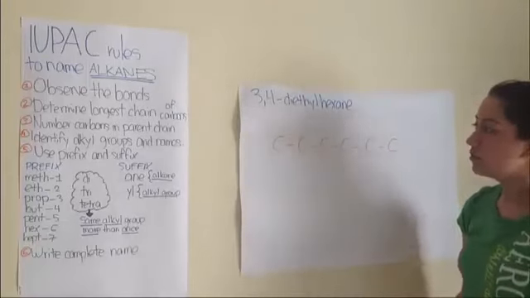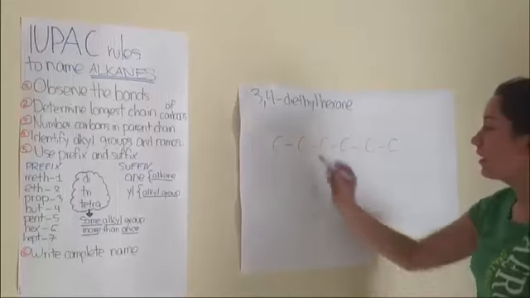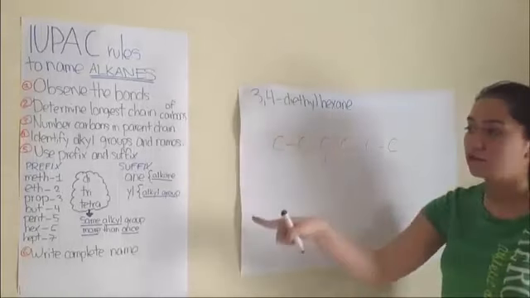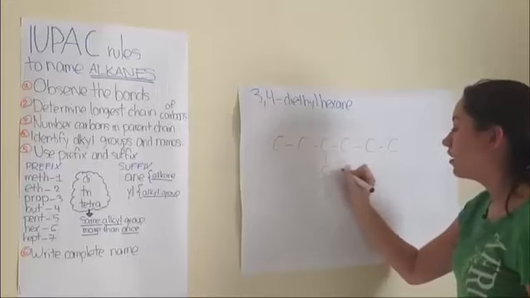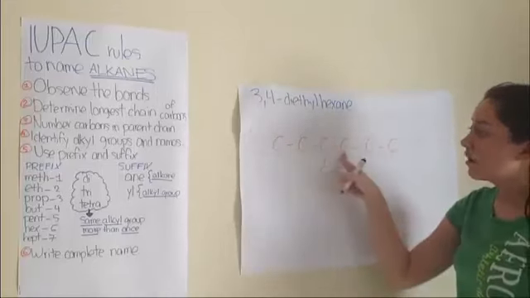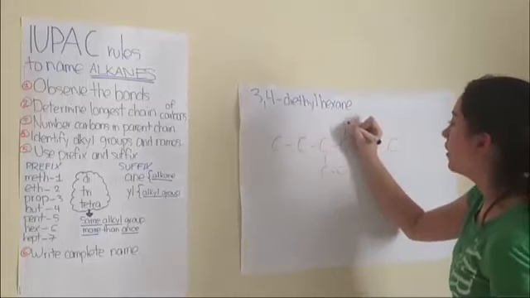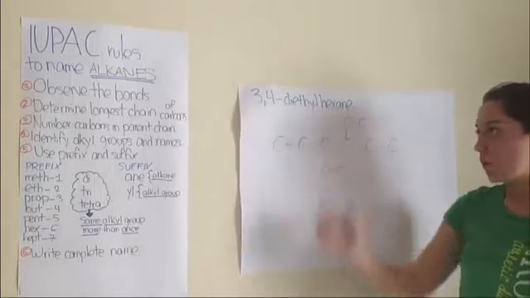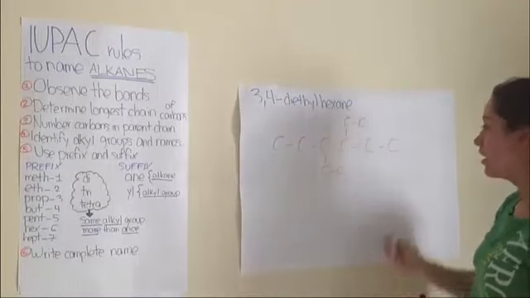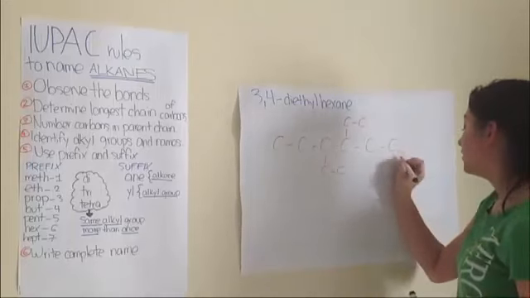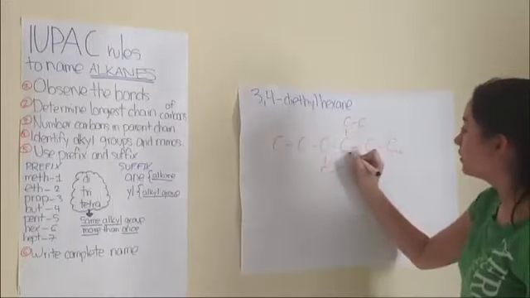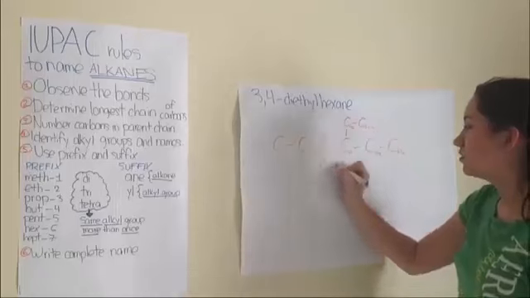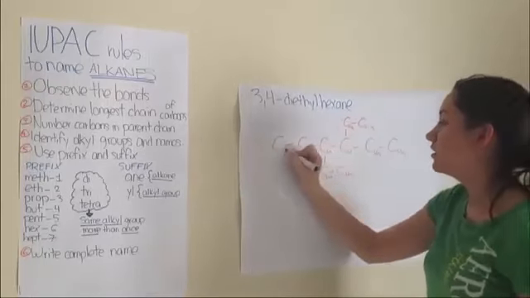So we can see that on carbon number 3 we have the first ethyl group. 1, 2, 3. Here we have a branch. Now ethyl means 2 carbons, so we have to write it like this: 1 carbon, 2 carbons. Now on the 4th carbon, we have another ethyl group. So we need a branch here: 1 carbon, another carbon. Now we basically just drew what we have here. We just have to fill in the carbons, and we just start writing it. CH3, CH2, here we have CH, CH2, CH3, CH3, CH2, CH, CH2, and CH3.